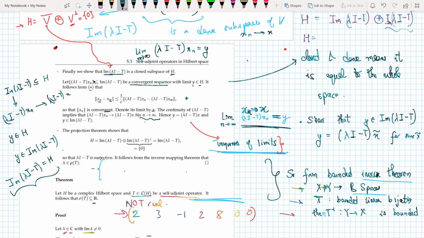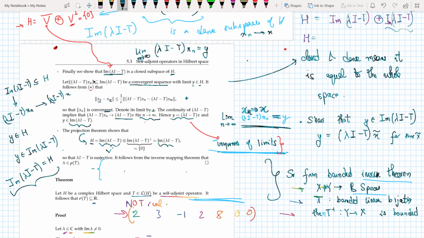And now we see that (lambda I minus T) x_n goes to this, and I also said earlier that (lambda I minus T) x_n goes to y. So (lambda I minus T) x must equal y because of uniqueness of limits, and I can thus say that since y is of this form, (lambda I minus T) x, it belongs in this space. Well, this is just the projection theorem, and from the projection theorem I can see that since this is 0, therefore